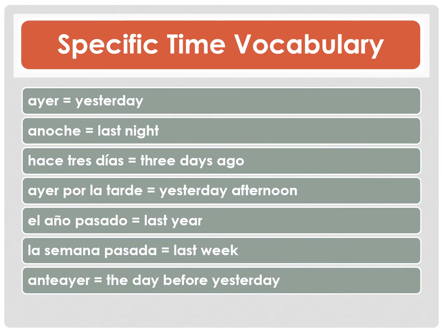Here's some specific time vocabulary that can be important for using the preterite past tense. Ayer, yesterday. Anoche, last night. Hace 3 días, 3 days ago. I can use this construction hace and then a set amount of time, and that will indicate how much time ago I'm talking about. Ayer por la tarde, yesterday afternoon. El año pasado, last year. La semana pasada, last week. Anteayer, the day before yesterday.